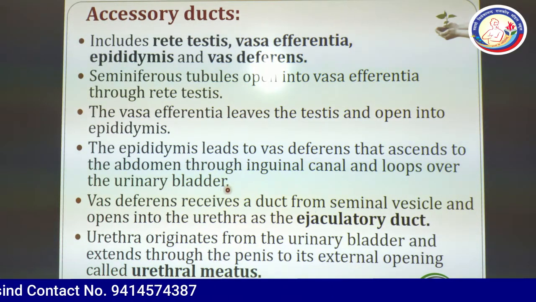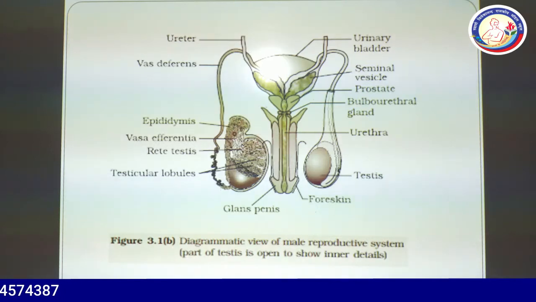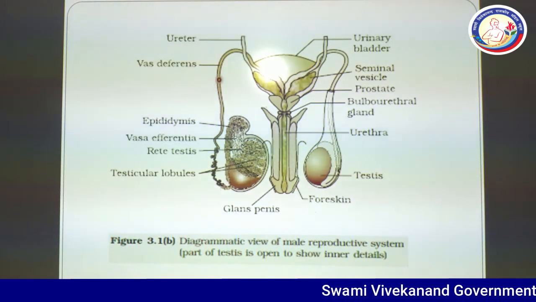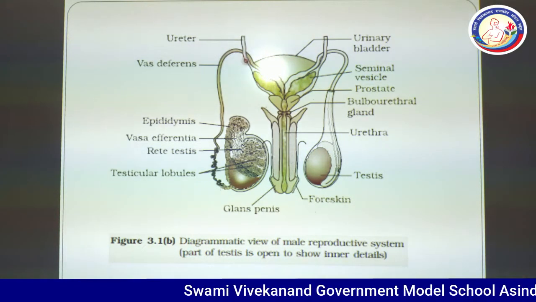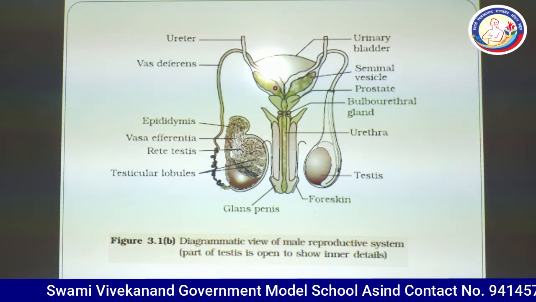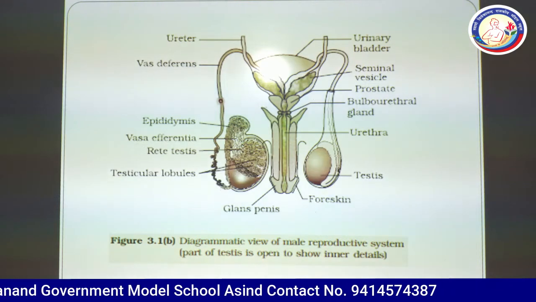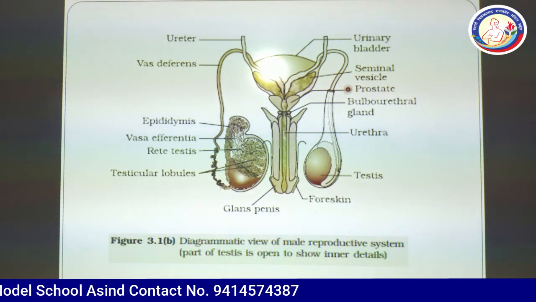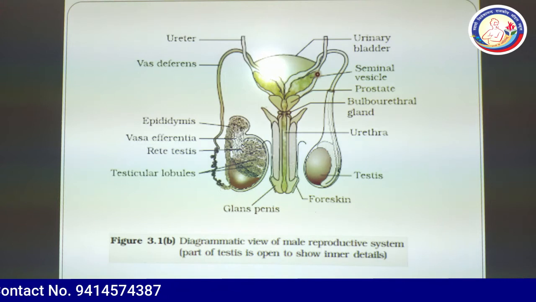As you can see in this picture, this is the vas deferens coming out, and it is forming a loop on the urinary bladder on both sides. This is the first vas deferens and this is the second vas deferens.